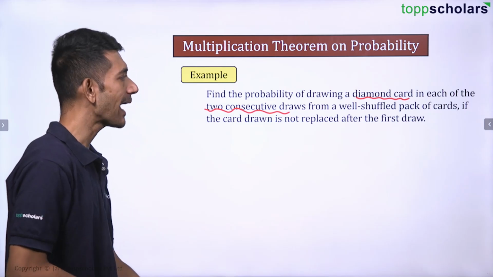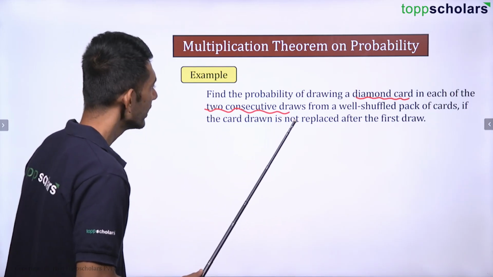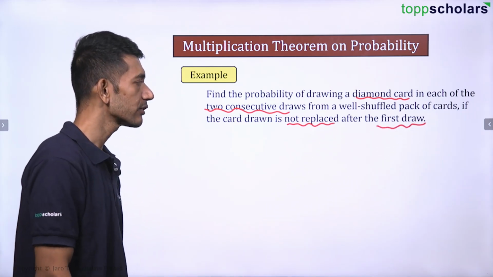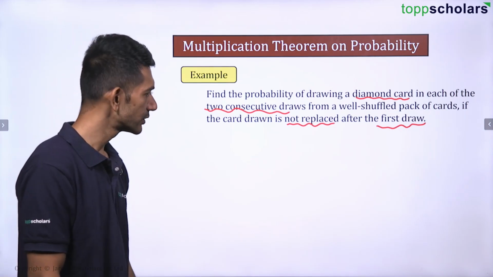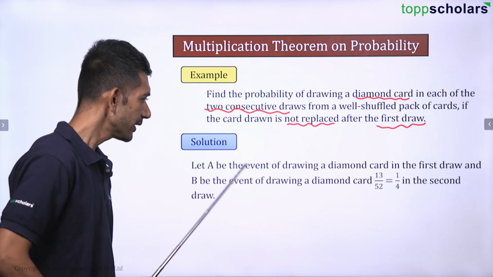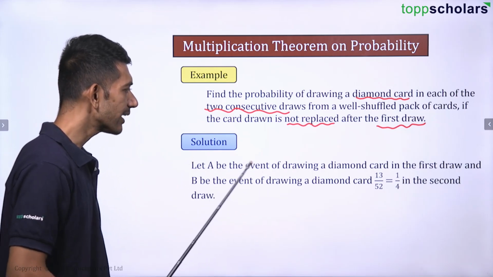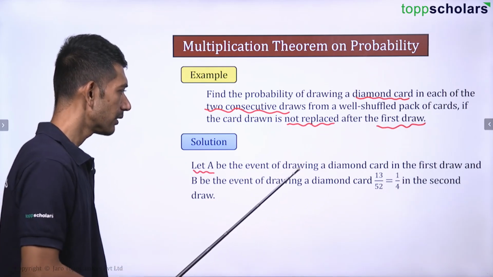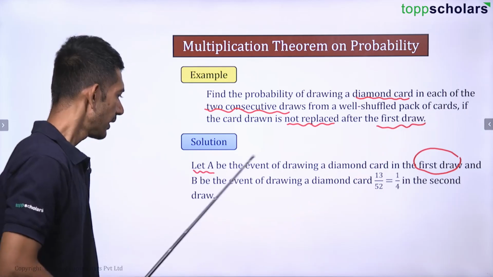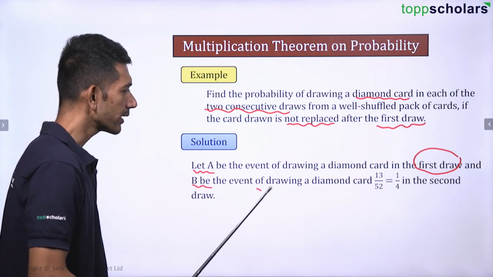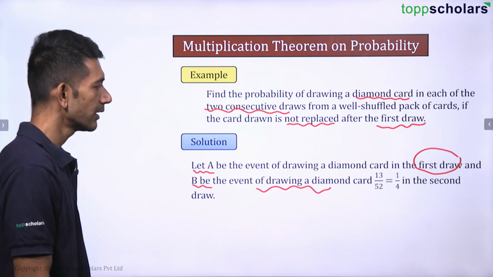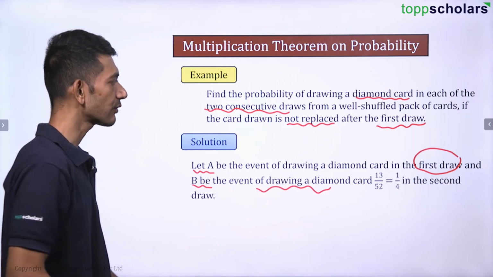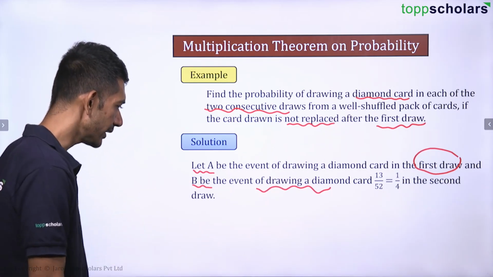From a well shuffled pack of cards, the card drawn is not replaced after the first draw. So here, let A be the event of drawing a diamond card in the first draw, and B the event of drawing a diamond card in the second draw. We are to find the probability of drawing a diamond card in each of the two draws. So every time we are drawing a diamond card only.